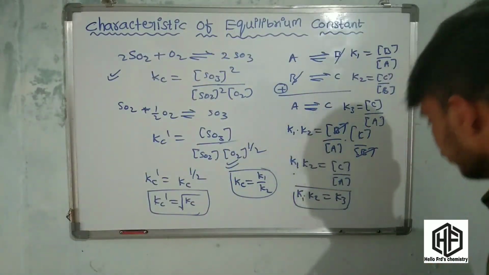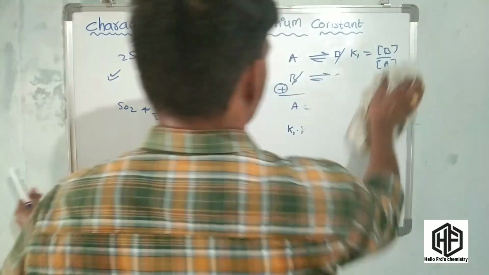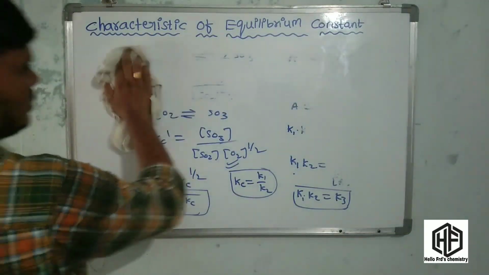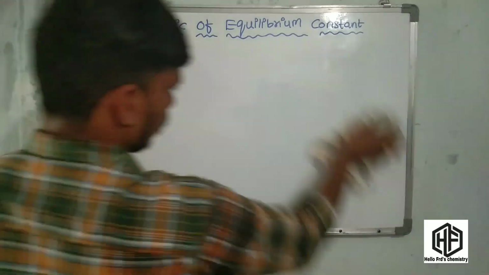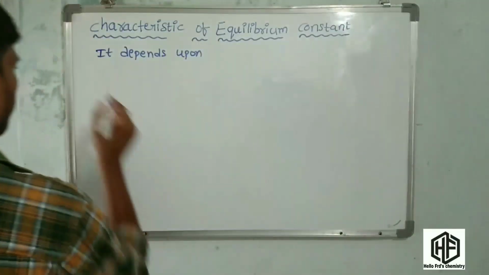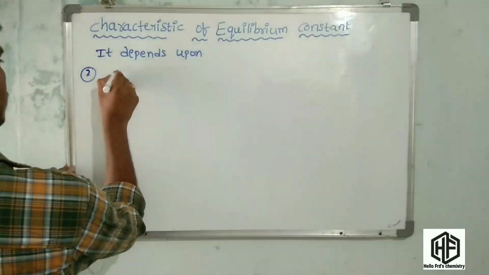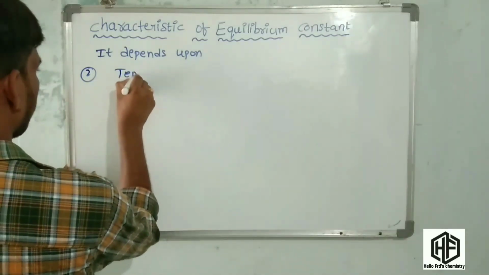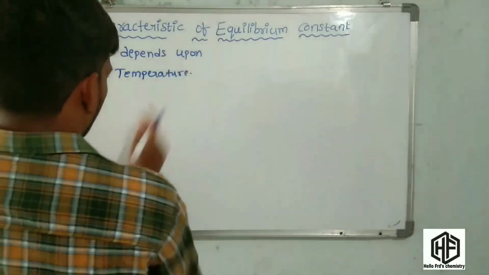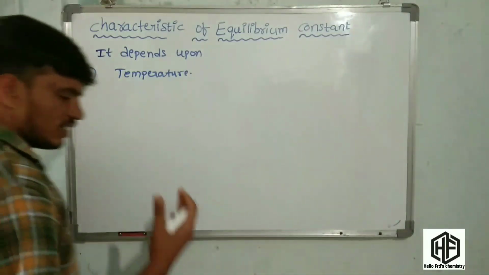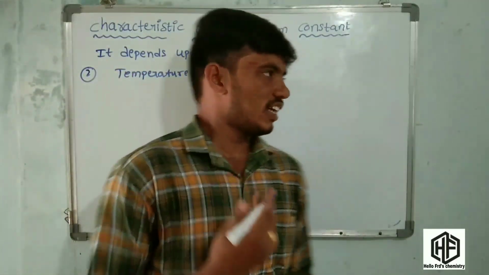And the next one is, the equilibrium constant depends upon the temperature. This is a very important characteristic. Equilibrium constant depends upon the temperature. If temperature changes, the equilibrium constant changes.